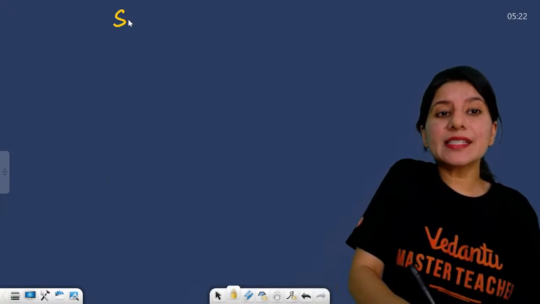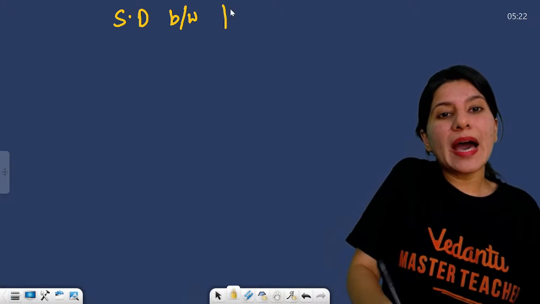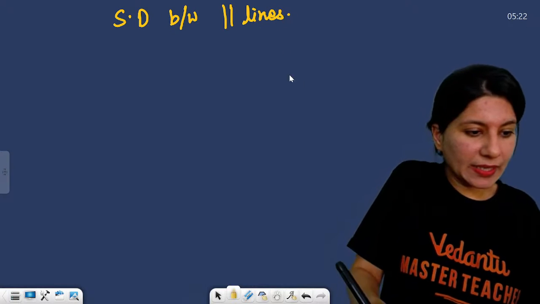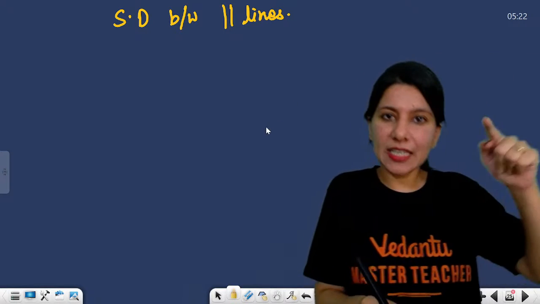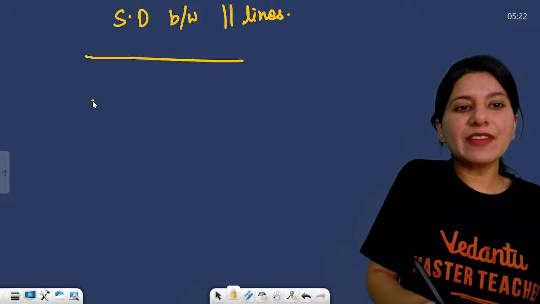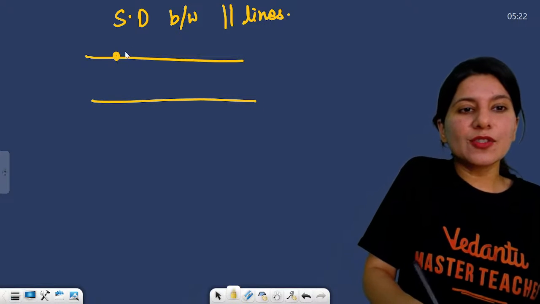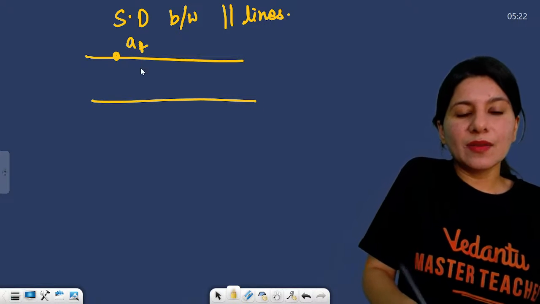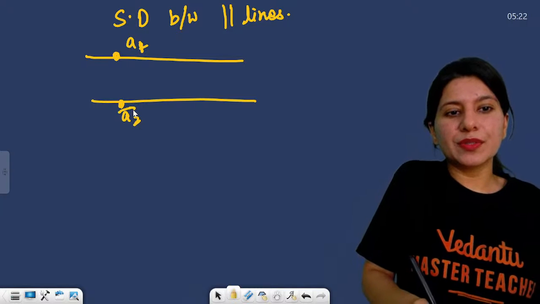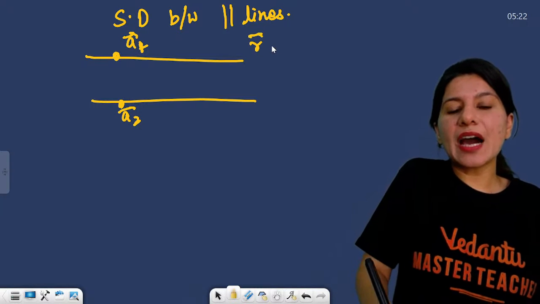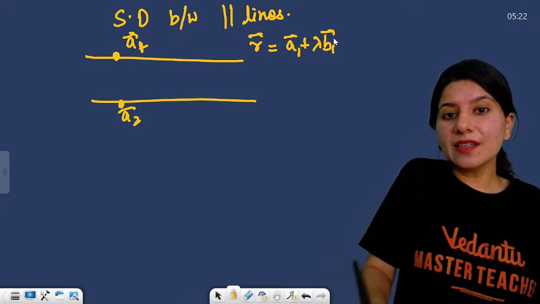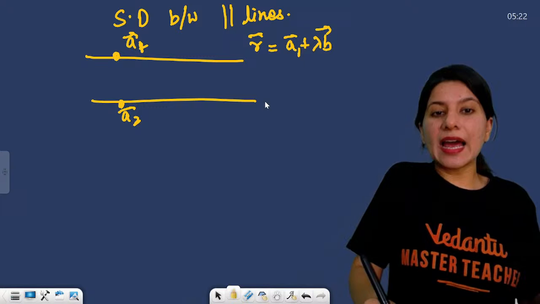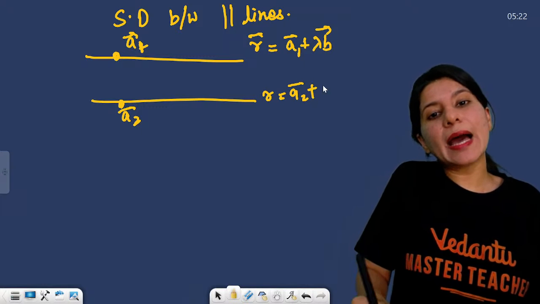Now, the shortest distance between parallel lines. Okay, so you are having two lines which are parallel. So now you are having A1 point. This is A2, right? So the equation will be r is equals to A1 plus lambda B, and r is equals to A2 plus lambda B.